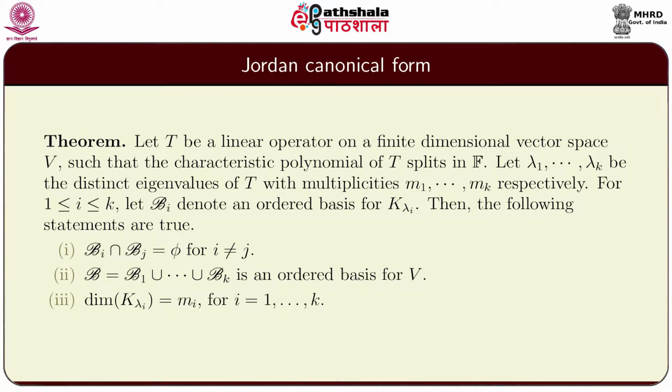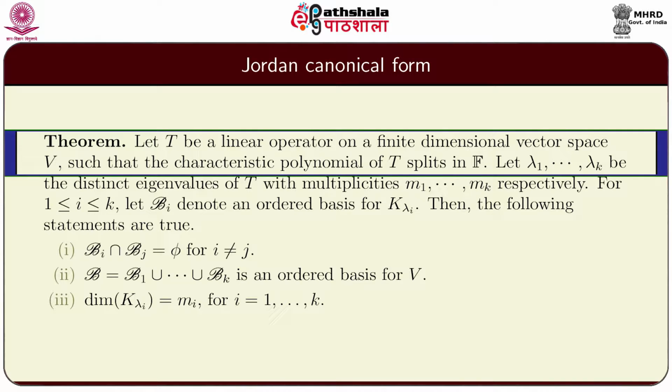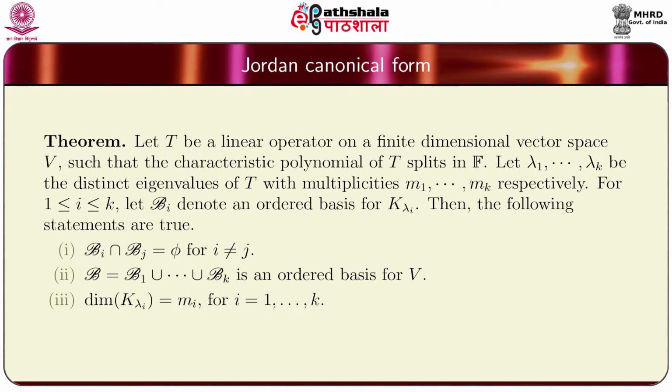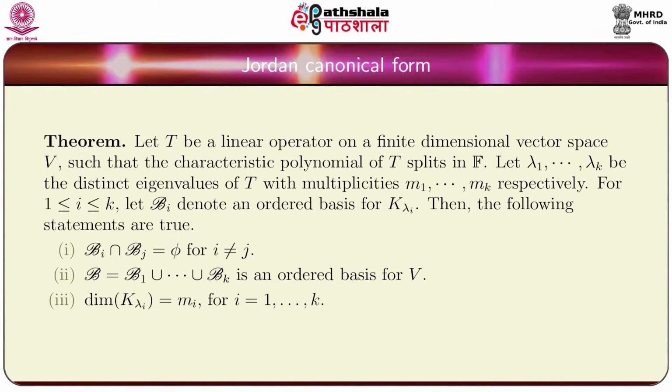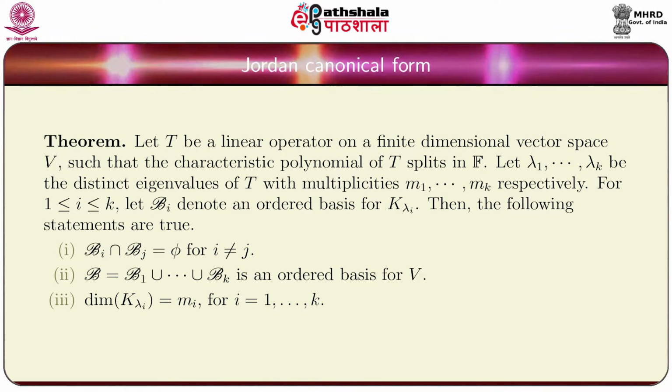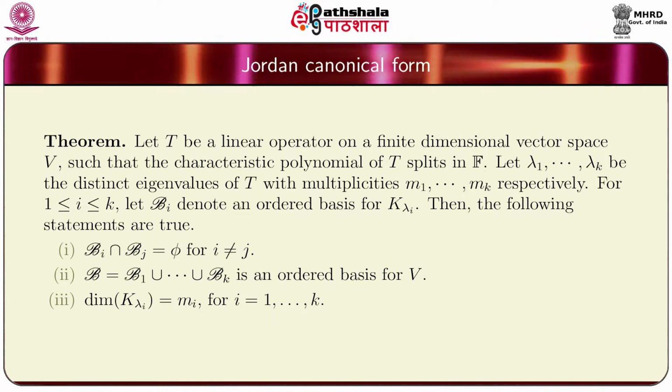Theorem: let T be a linear operator on a finite dimensional vector space V such that the characteristic polynomial of T splits in the base field F. Let λ1 and so on up to λk be the distinct eigenvalues of T with multiplicities m1 and so on up to mk respectively. For i between 1 and k, let Bi denote an ordered basis for the generalized eigenspace K_λi. Then the following statements are true. 1.